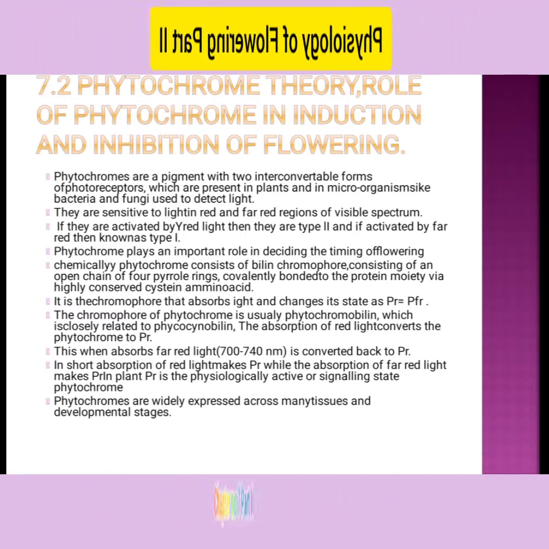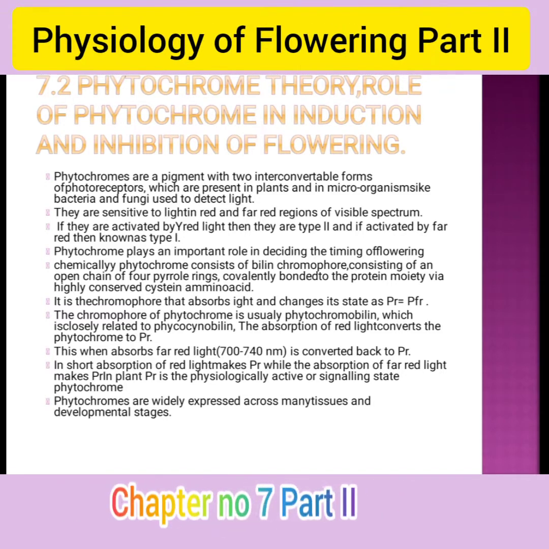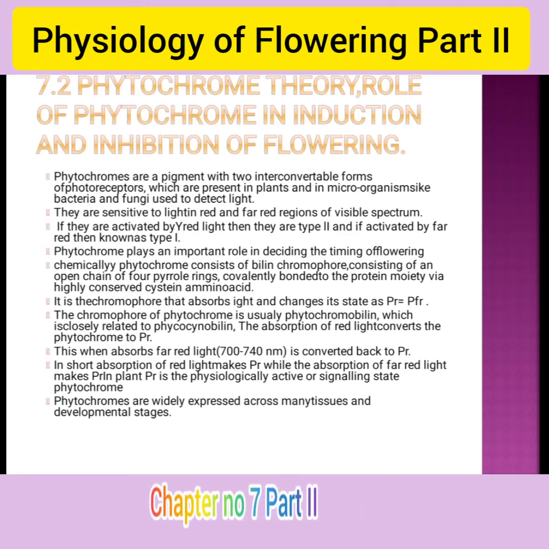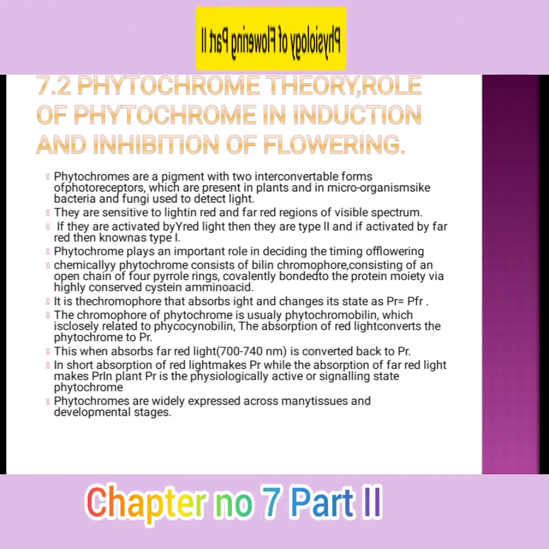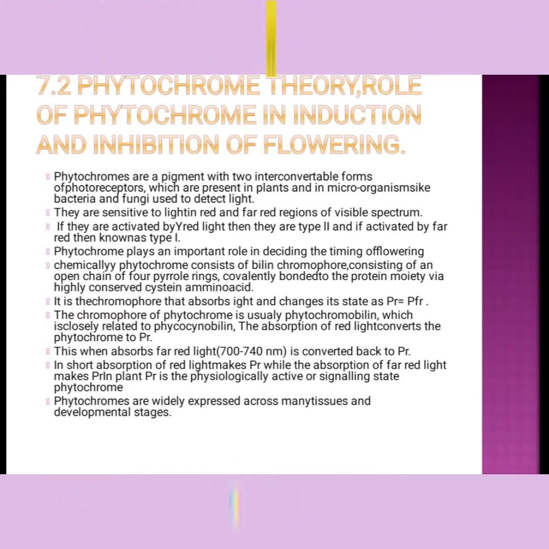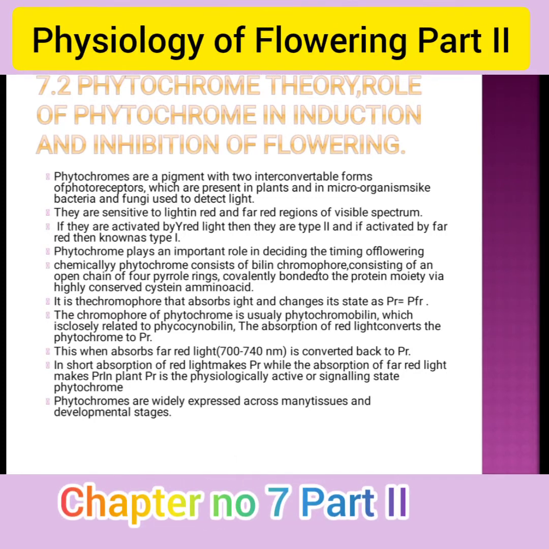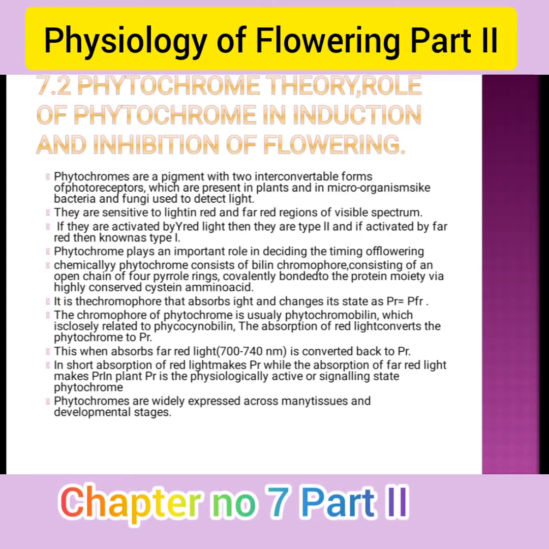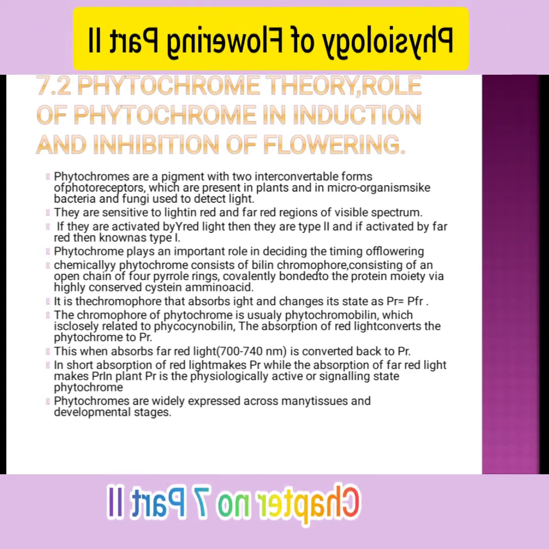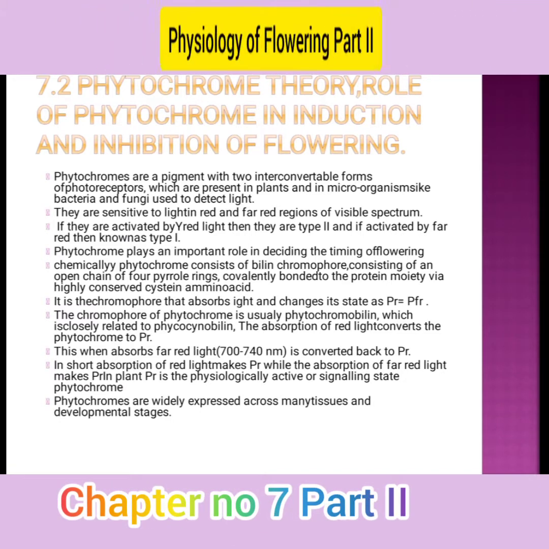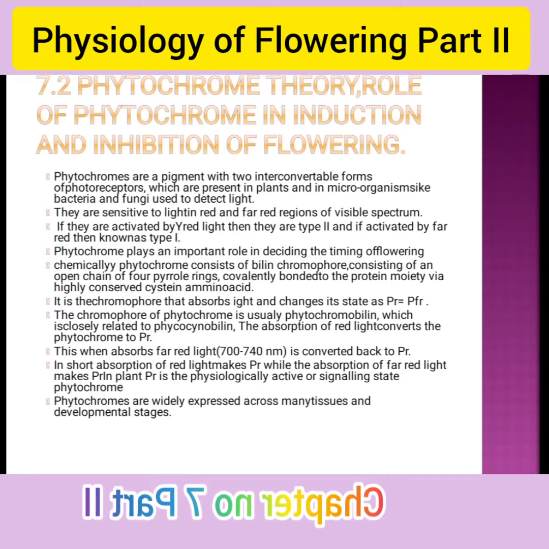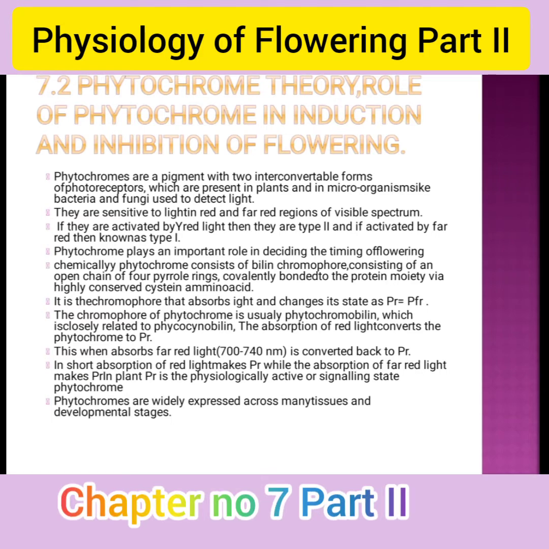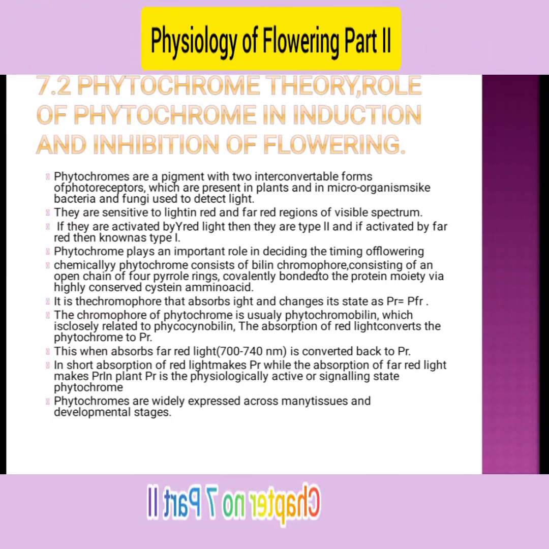Some phytohormones are chemicals secreted in the plant that are responsible for the induction and the inhibition of flowering. We have seen previously that different types of phytohormones are synthesized in plants, like ethylene, ABA, cytokinin, and gibberellic acid. Some of them are growth hormones, and some are growth inhibitor hormones.